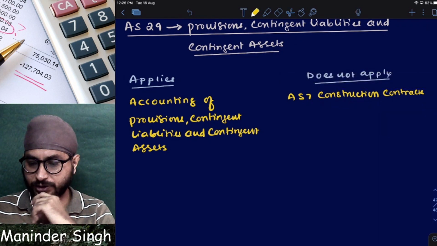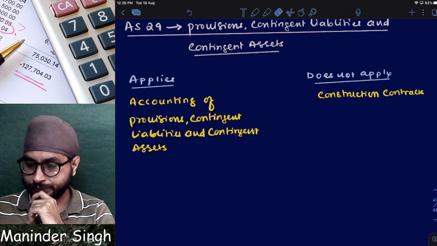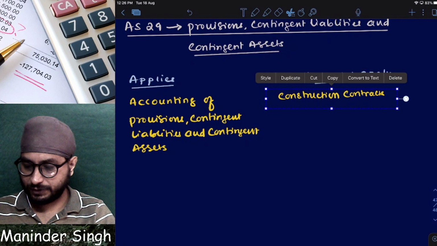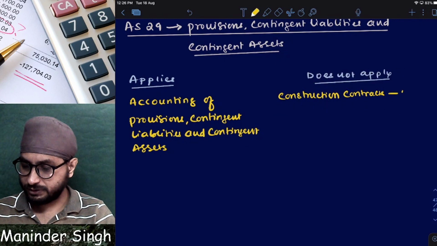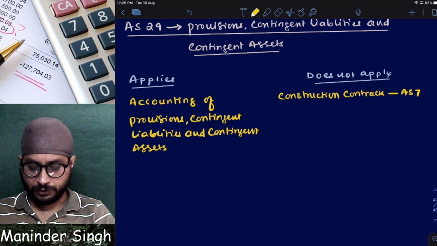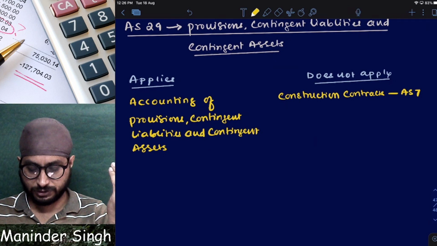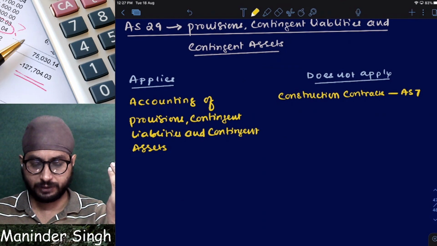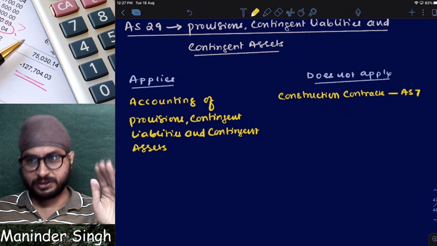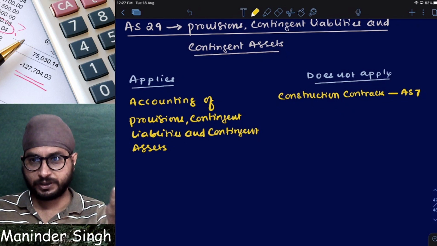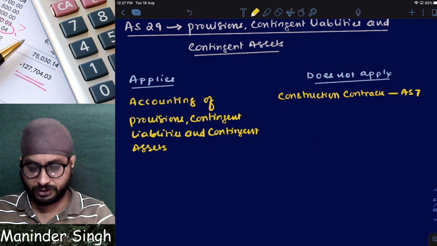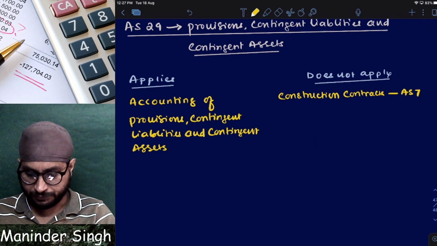Why? Construction contracts, which standard is applicable? AS 7. Simple. That is why this standard is not applicable. When we go to AS 7, that is construction contracts, I hope we have not yet done that. Since we have not yet started, I am not explaining it. Once we start with AS 7, I will tell you what are the provisions, contingent liabilities and contingent assets related to construction contracts. Right now, not relevant to us. Next.